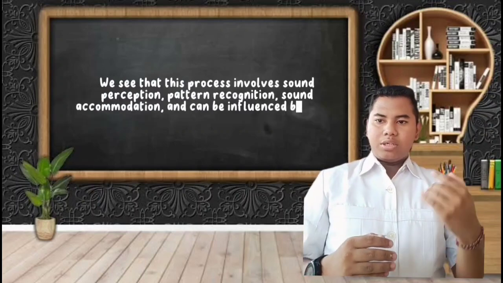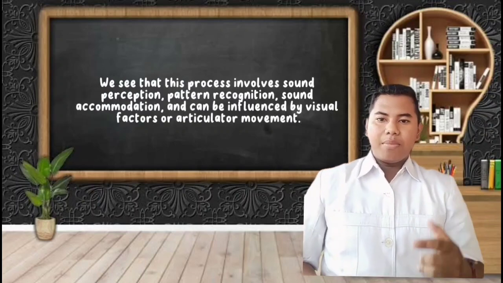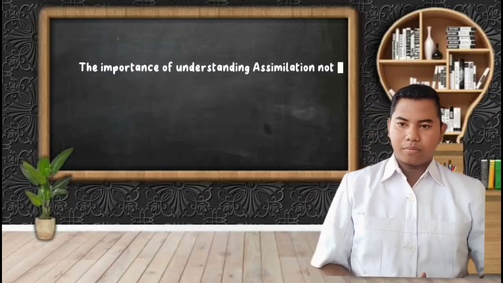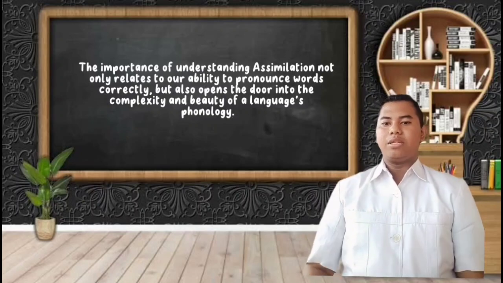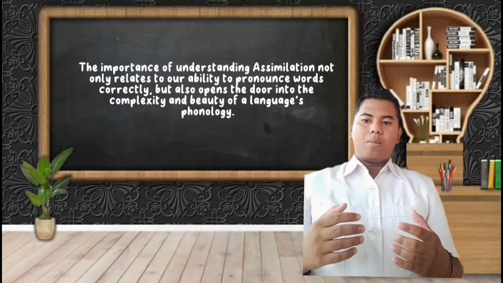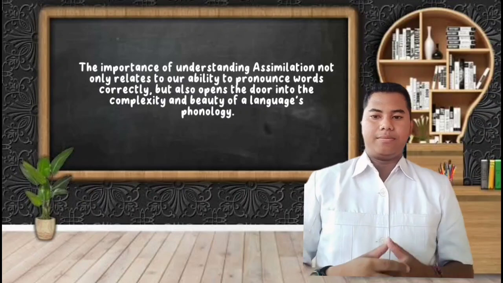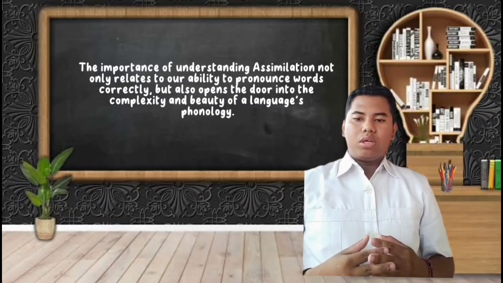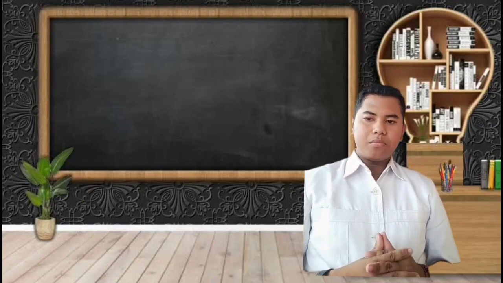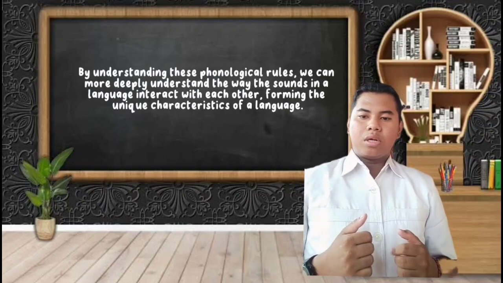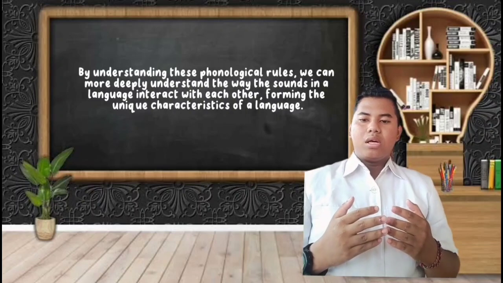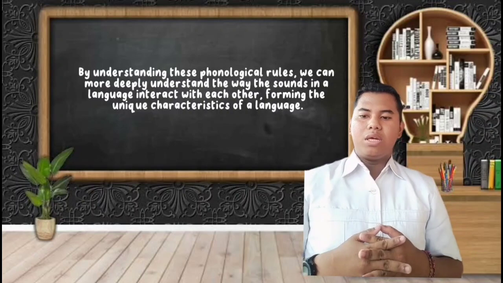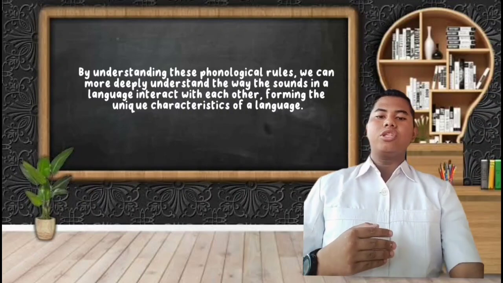Pattern recognition, sound accommodation, and visual factors or articulator movement can all influence it. Understanding assimilation not only relates to our ability to pronounce words correctly, but also opens a door to the complexity and beauty of language phonology. By understanding the phonological rule, we can more deeply understand the way sounds in a language interact with each other, forming the unique characteristics of a language.